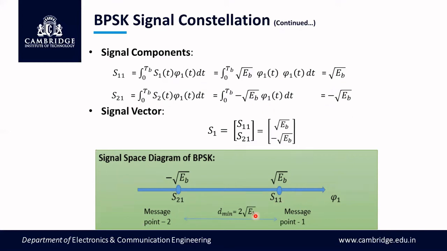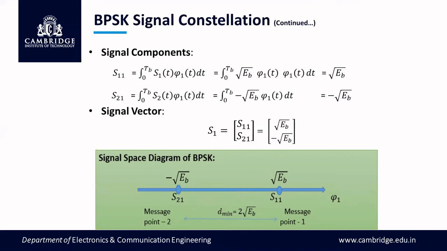Each one represents a different message symbol. The gap between these two, that is the minimum distance d minimum, is 2 times root Eb. This is the Hamming distance right now. This distance plays a vital role in deciding the ability of the signal to fight against noise and reach the receiver. So 2 root Eb, that is, Eb will decide this d minimum value.